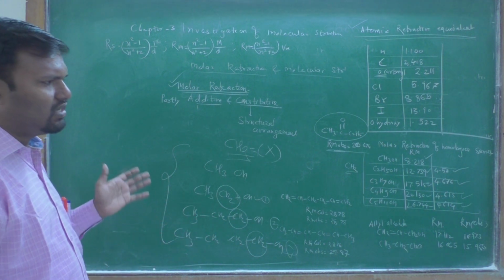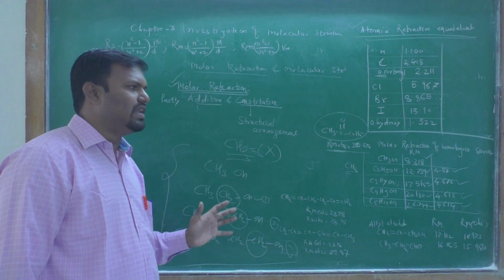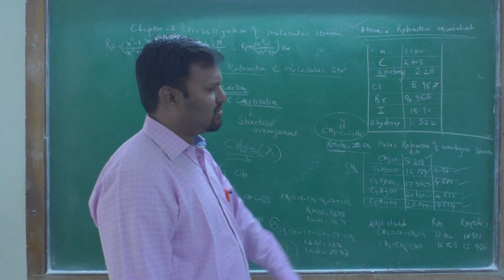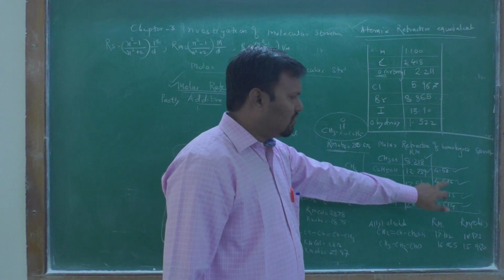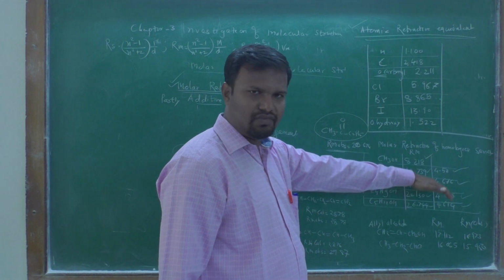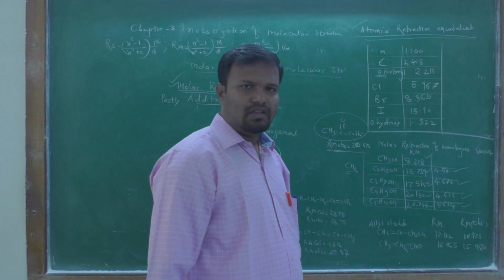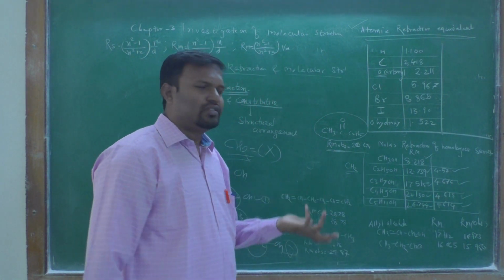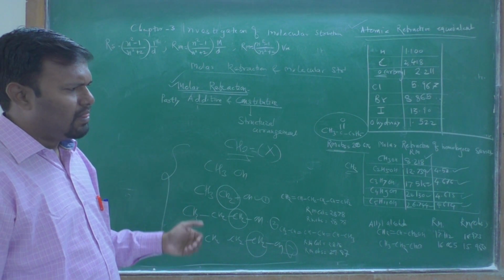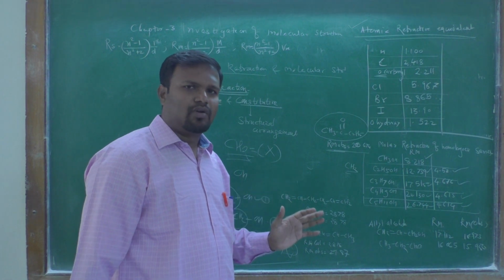Molar refraction is an additive property. By this way we can explain it. Each time in this case you add CH2, a constant increase in RM takes place. Therefore no much difference is there, and the same increase in the RM values takes place with each addition of CH2. That's why molar refraction is an additive property.